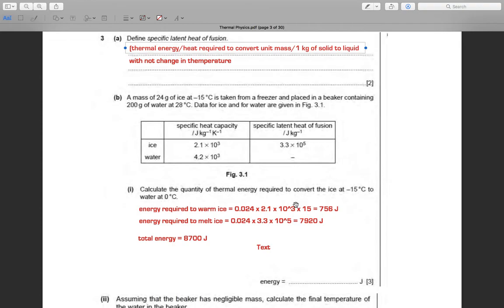The first question is to calculate the quantity of thermal energy required to convert the ice at minus 15 degrees Celsius to water at 0 degrees Celsius.